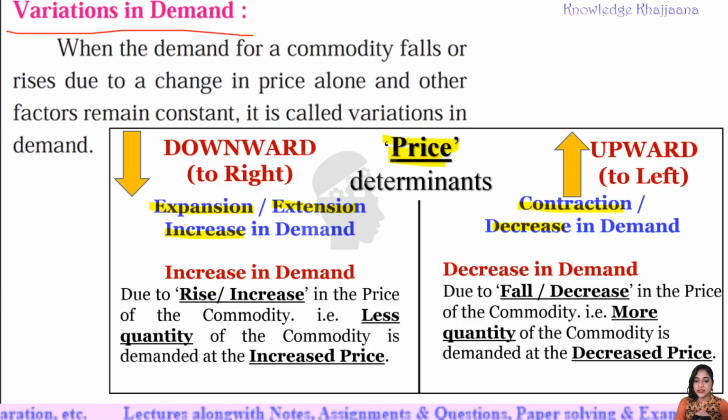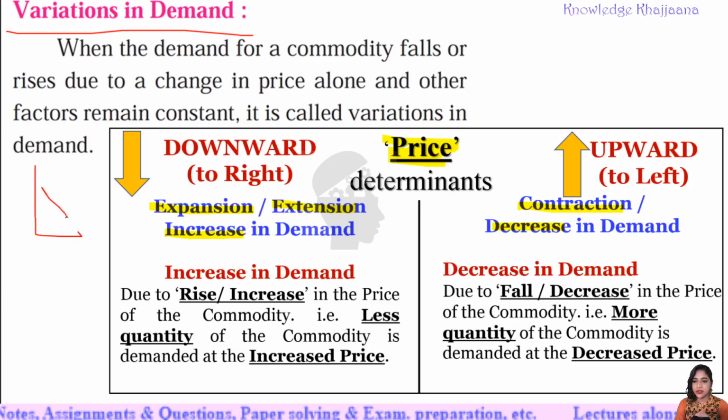See, when you look at this demand curve, this equilibrium point moves downward to the right. Suppose this was the earlier equilibrium point.